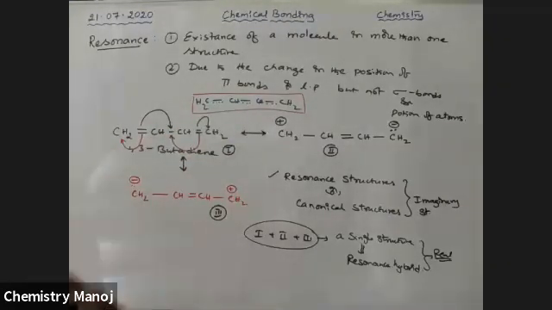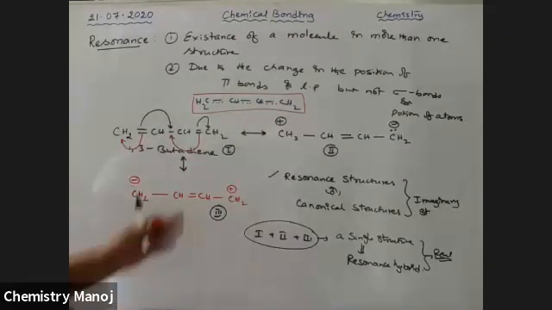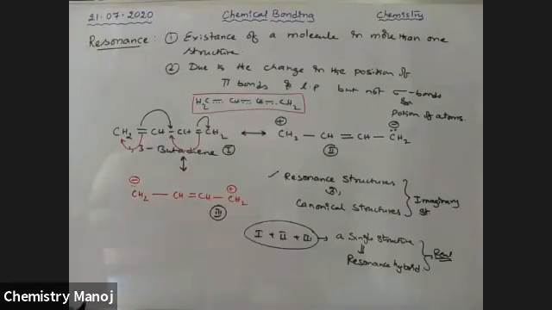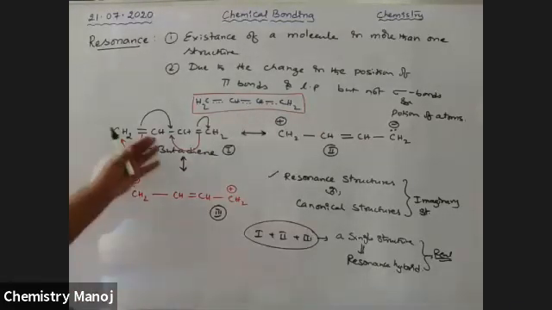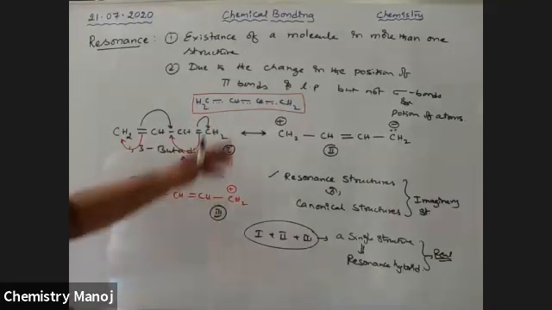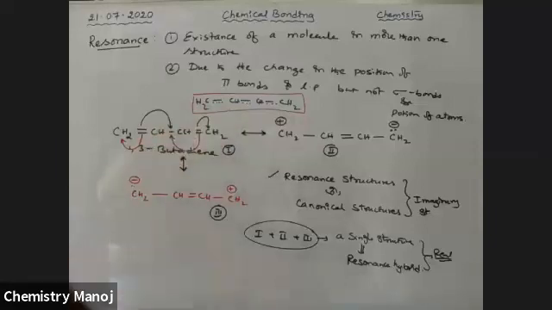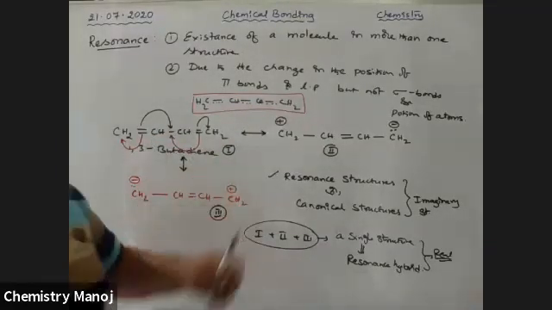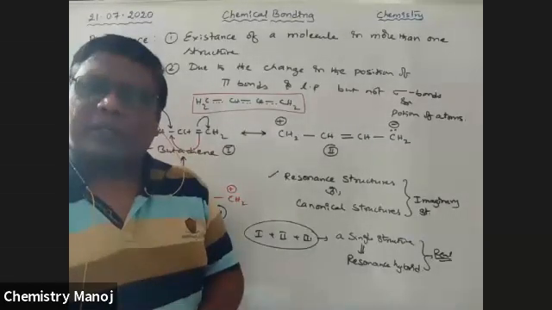So this is the original structure of 1,3-butadiene, not exactly like this. But for explanation, for general cases, we take 1,3-butadiene like this. But the resonance structure is like this. So this is the original structure. This explains all the properties of 1,3-butadiene. No single structure explains all the properties of this entire molecule.